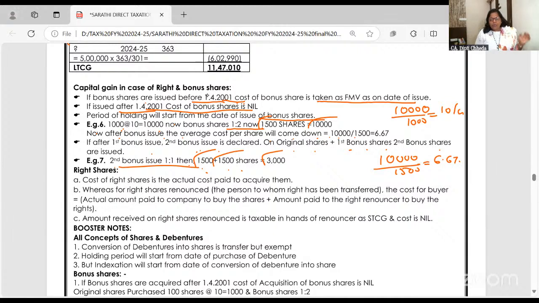I'm repeating. Bonus shares are given on original shares. Second bonus is given on original plus bonus. So on 1000 also you will get bonus shares, on 500 also, in the ratio of 1:1. Now, what is the gist to remember in income tax? The cost of the bonus shares as on today, after 1st April 2001, is nil.